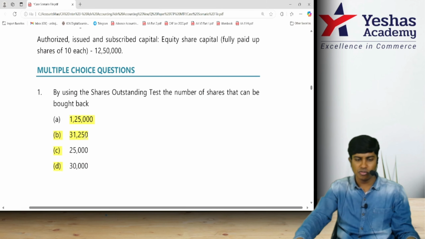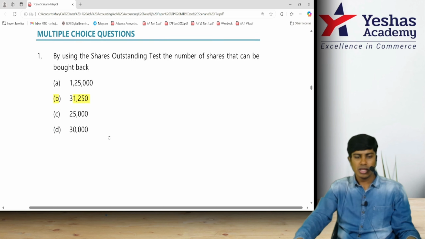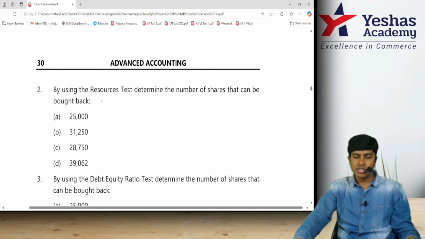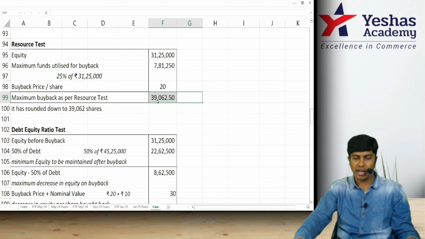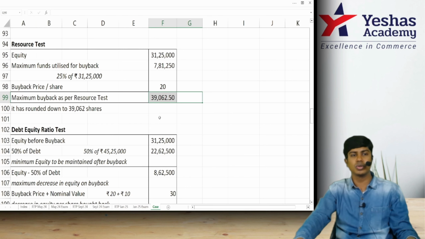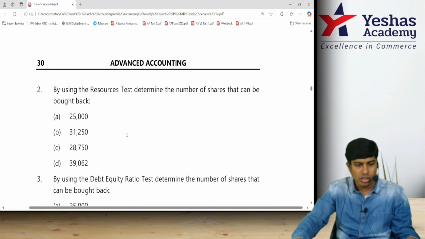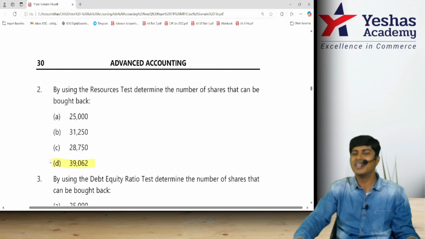Answer is 31,250, which is option B. Got it? Second one. By using resource test, determine the number of shares that can be bought back. 39,062.5, which will bring it down to 39,062. Understood? This is second question.